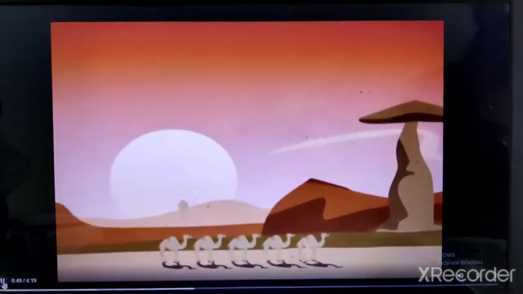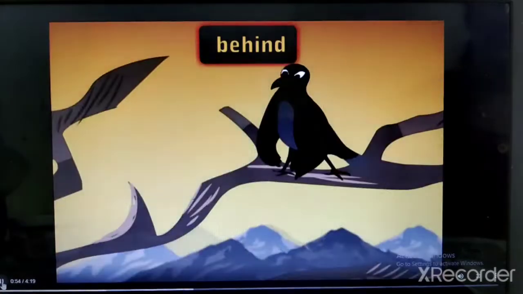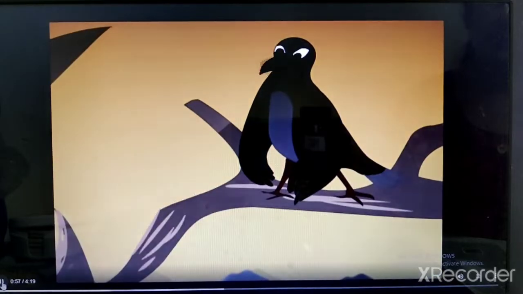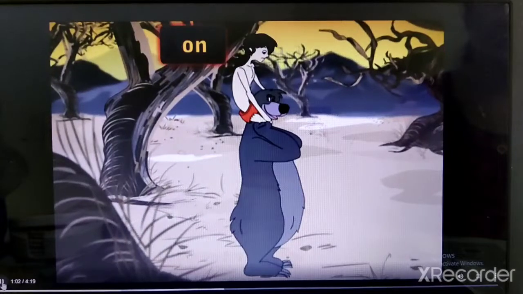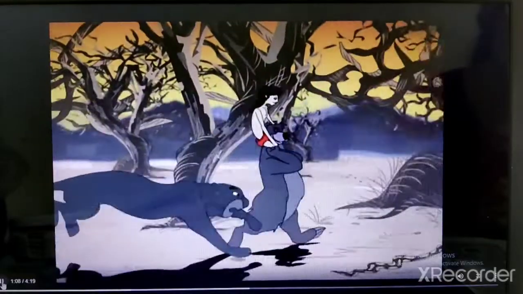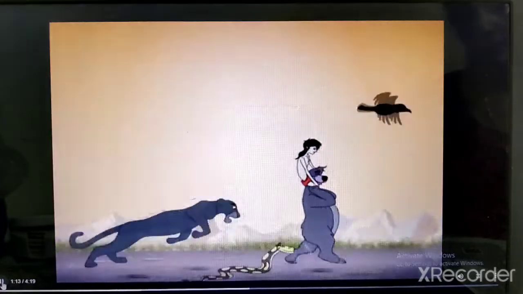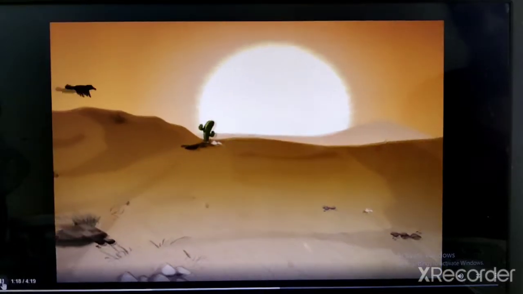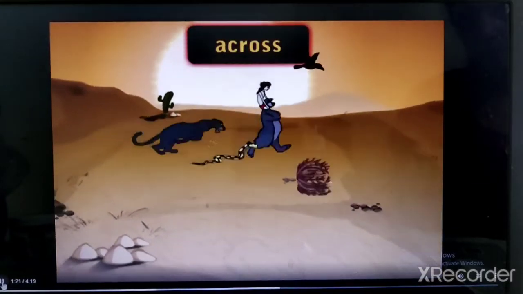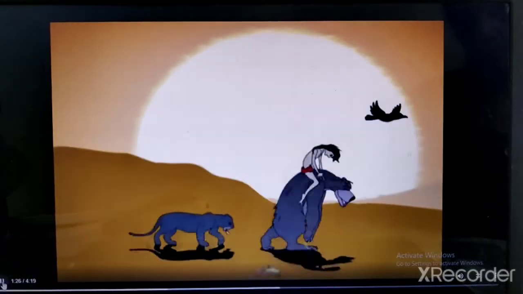Luckily, Ko the crow saw far below a long line of camels, walking one behind another. We'll follow the camels. They'll know where to find a drink. Baloo the bear told Mowgli to sit on his shoulders. All friends, Baloo, Bagheera, Kaa followed Ko. They went up and down the rocky land, between the big boulders, across the dried river. It was a bumpy ride.